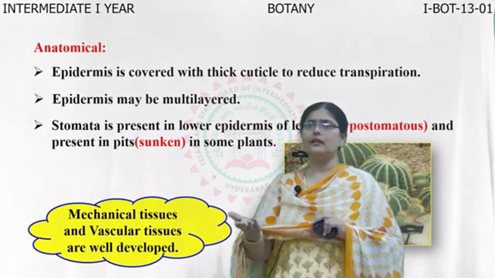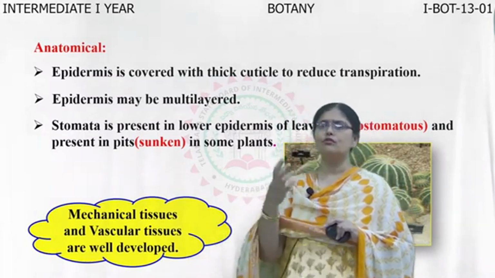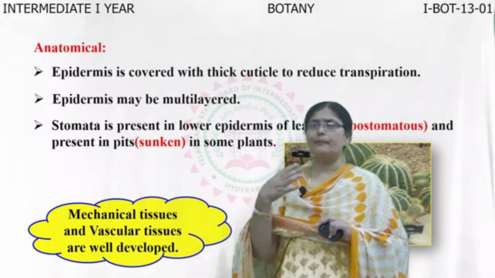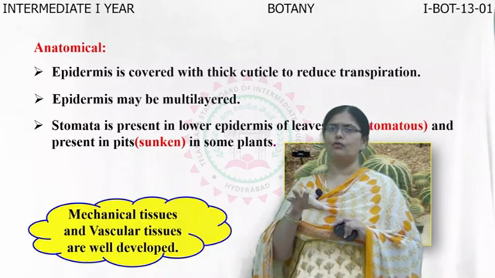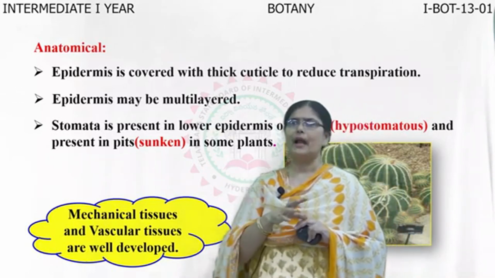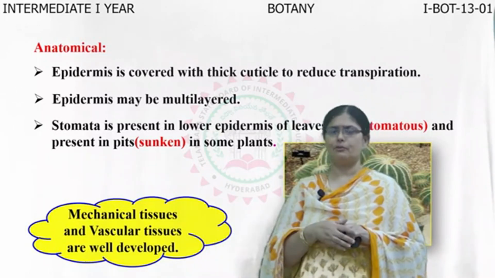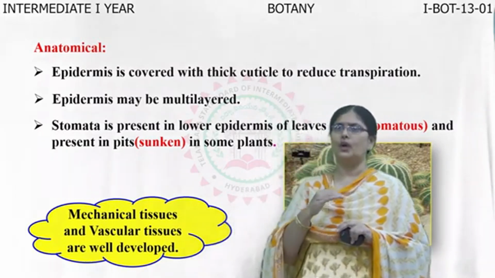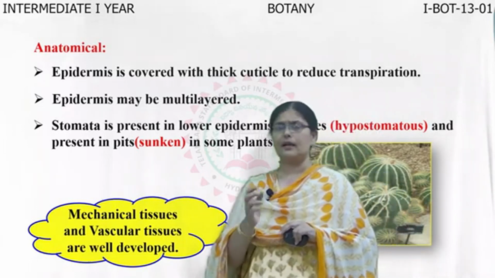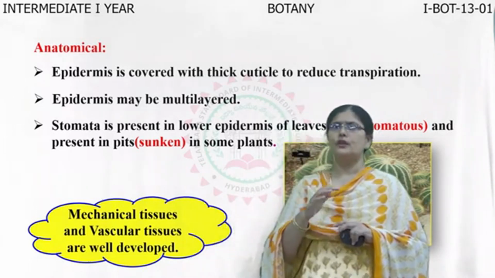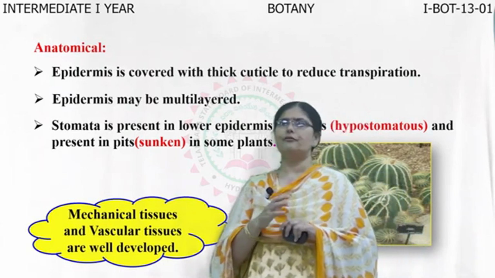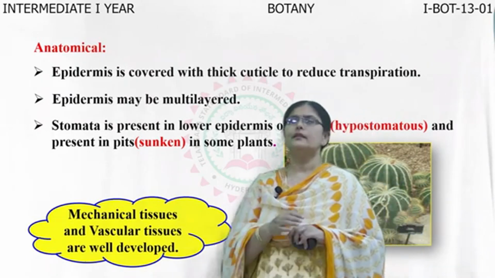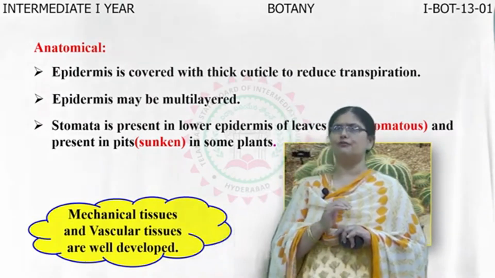And the third category is the non-succulents or the true xerophytes, which are present in habitats with less amount of water and very well adapted by having an extensively developed root system, highly developed stem system, as well as the leaves covered with multi-layered epidermis, a thick cuticle and sunken stomata. So in this ecology class, we have learned the definition of ecology, different types of plants adapted to different environments, their morphological and anatomical features.